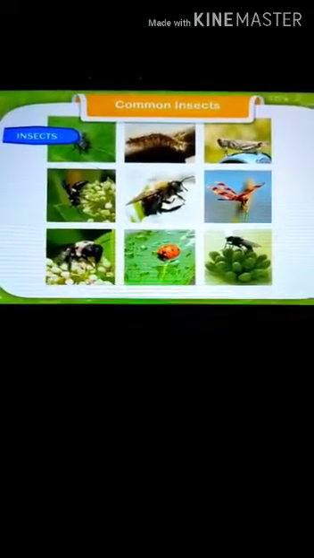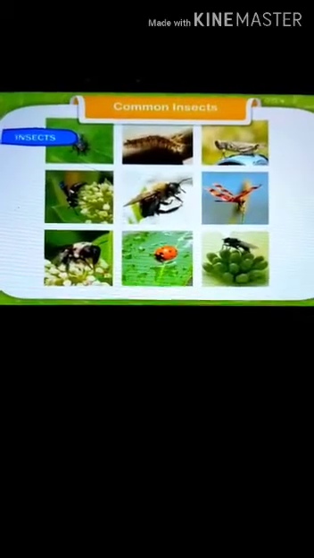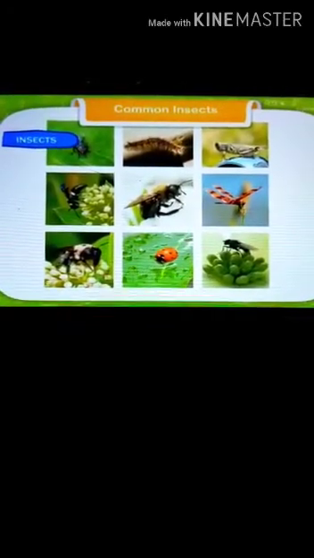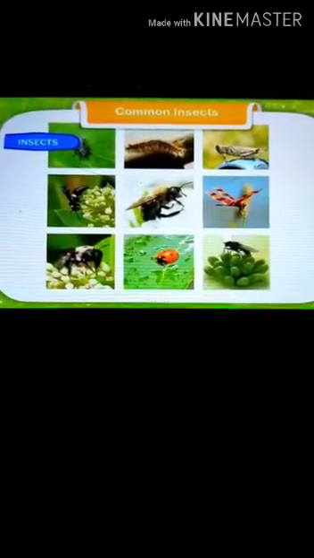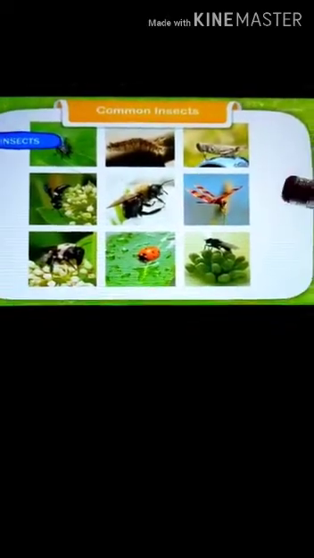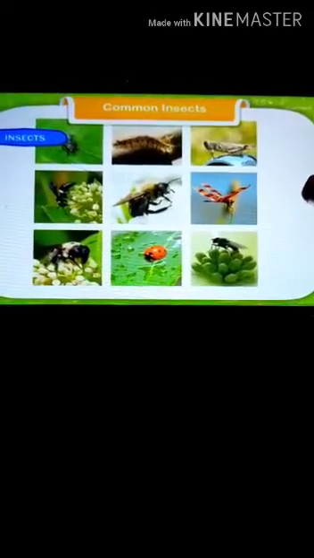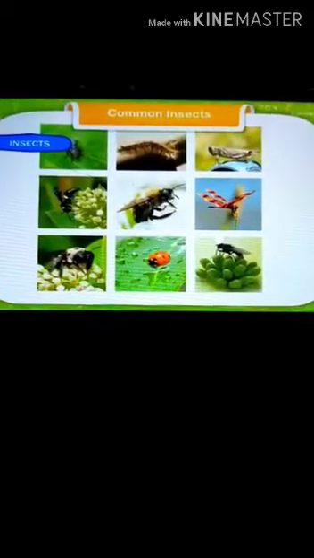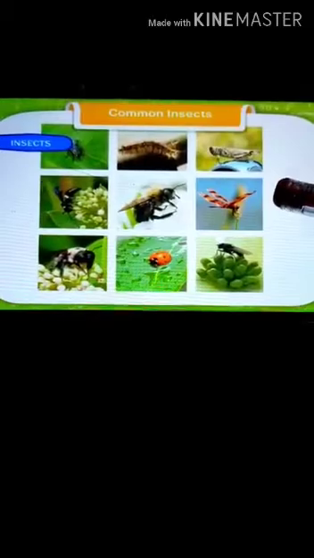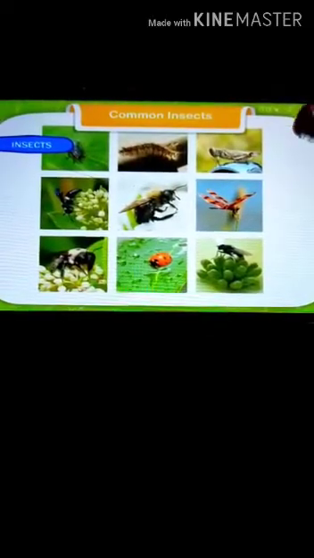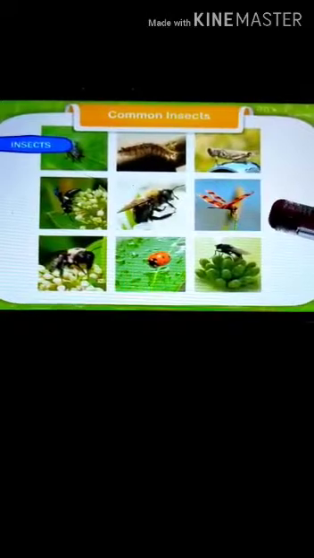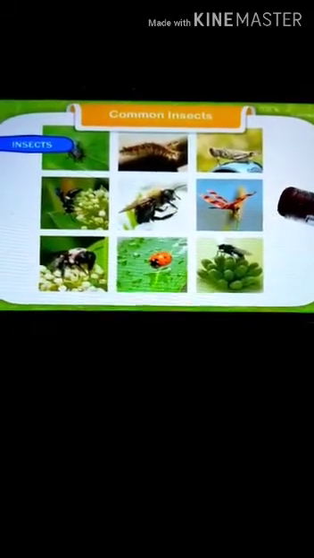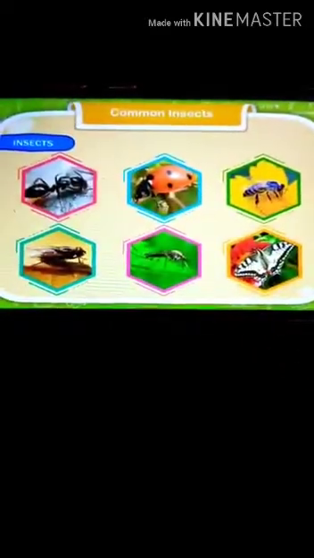So children, have you ever noticed really tiny animals crawling and flying and buzzing around? They are called insects and bugs. Insects are small creatures with 6 legs. Some insects can fly with their wings, but some insects do not have wings, so they hop and walk on the ground. So what are the common insects? Now see here.